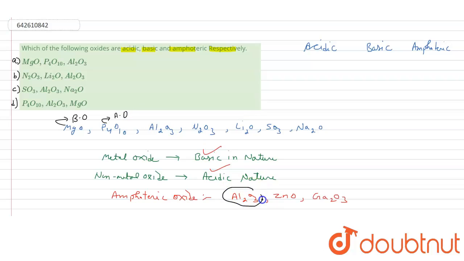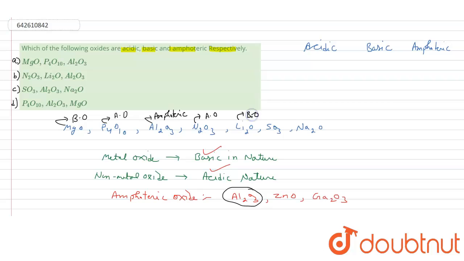This is an amphoteric oxide, Al2O3, right? So it is amphoteric in nature. And if I talk about N2O3, since nitrogen is a non-metal, it is an acidic oxide. And Li2O, that means lithium is a metal, so it is a basic oxide.